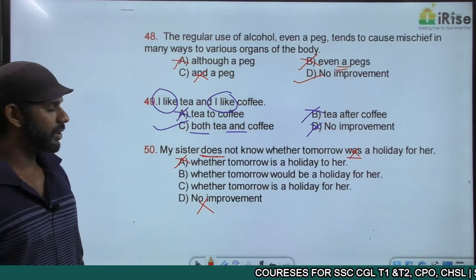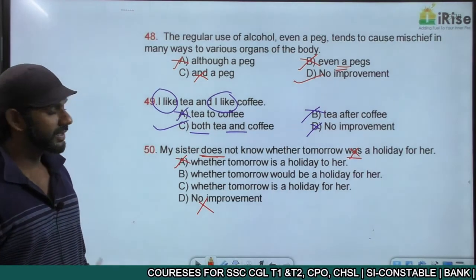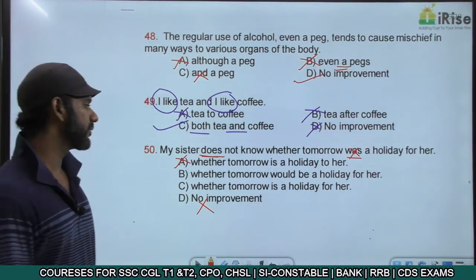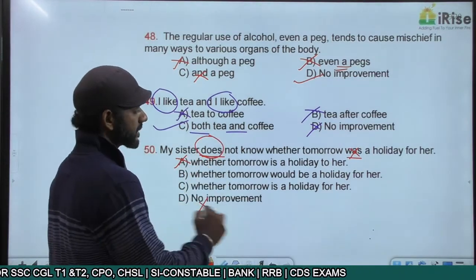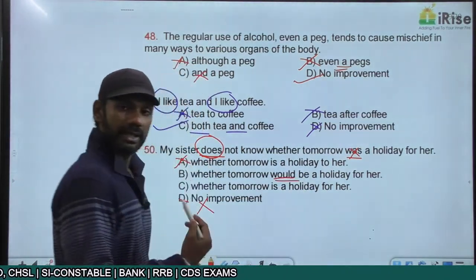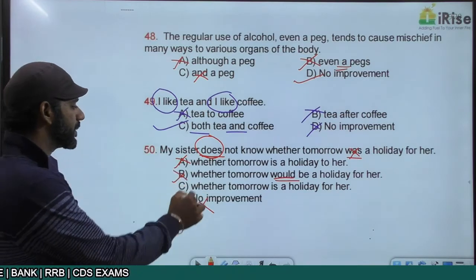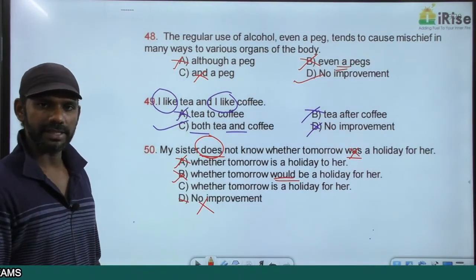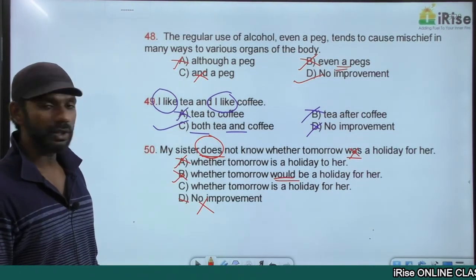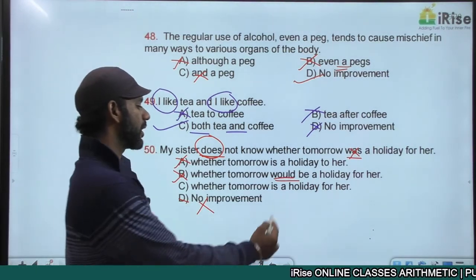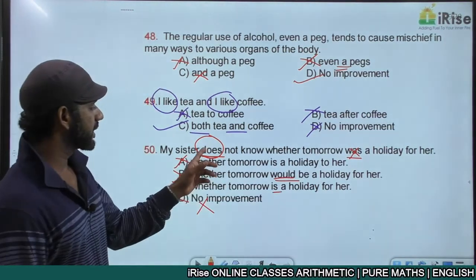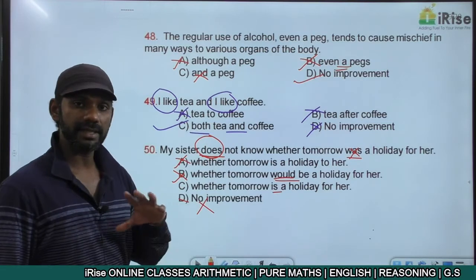My sister does not know. Come to option B. Whether tomorrow would be a holiday for her. The sentence started in the present. Would is a past tense of will. No tense consistency. Option B is eliminated. Now come to C. My sister does not know whether tomorrow is a holiday for her. Started in the present, ended in the present. Tense consistency is there.